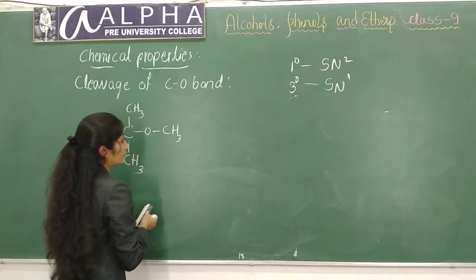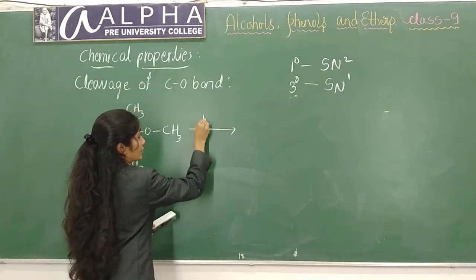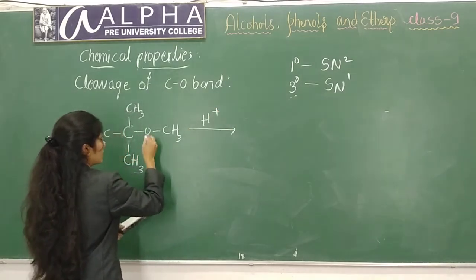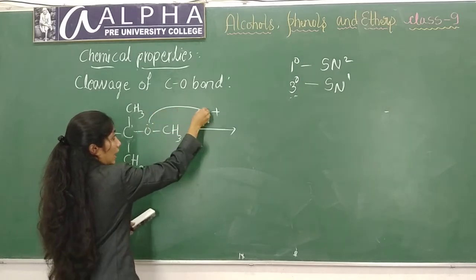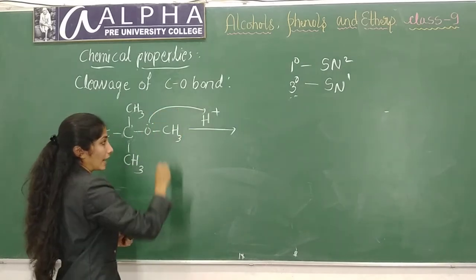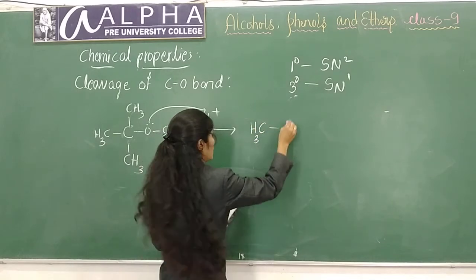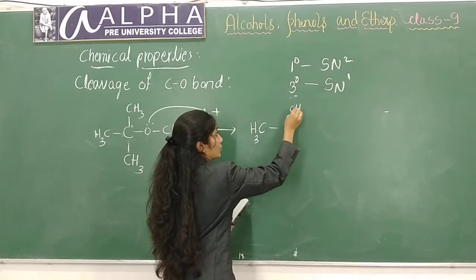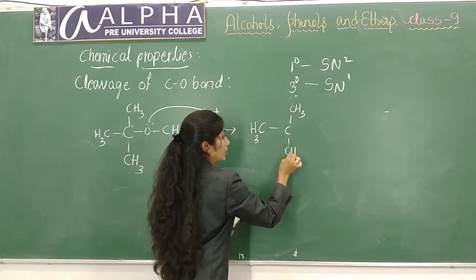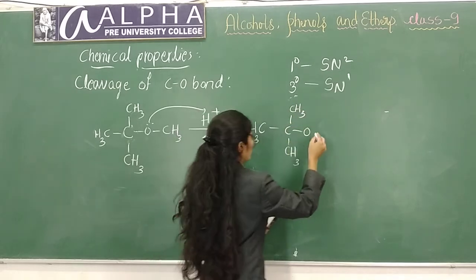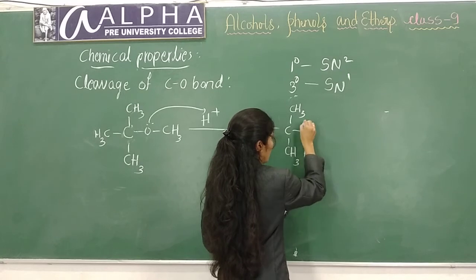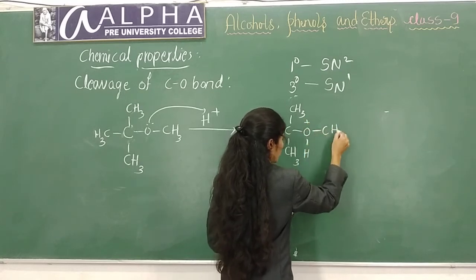Here, if you treat this with hydrogen iodide, H plus, the lone pair of electrons will attack the H plus, leading to the formation of CH3, O, H plus, CH3.